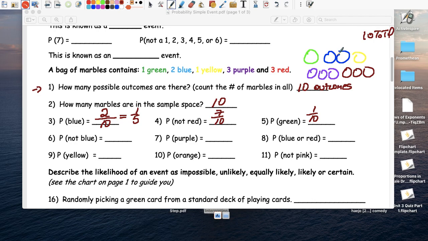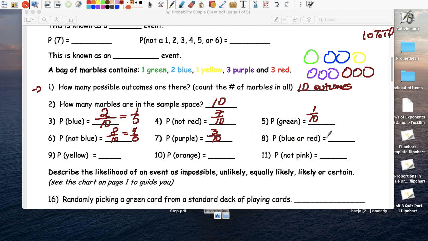Not blue. So it's green, yellow, purple, and red. So 1, 2, 3, 4, 5, 6, 7, 8. 8 out of 10, or 4 out of 5. Simplify. Purple. What's the probability of getting a purple? Well, there's 3 purples here. So 3 out of 10.